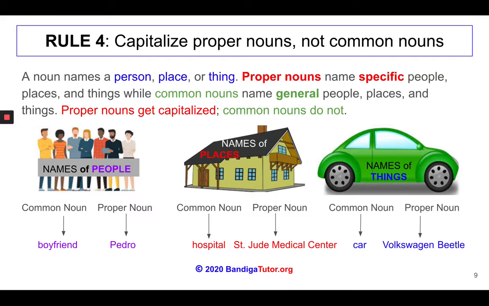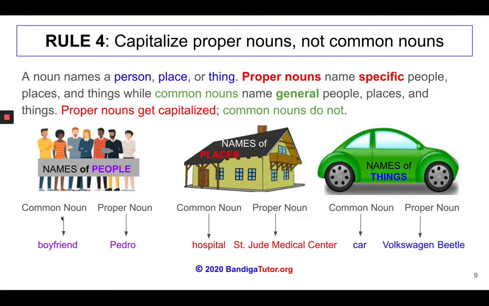Rule number 4 is to capitalize proper nouns but not common nouns. A noun names a person, place, or thing. Proper nouns get capitalized because they name specific people, places, and things. Common nouns don't get capitalized because they are general terms for people, places, and things. Let's look at some examples.